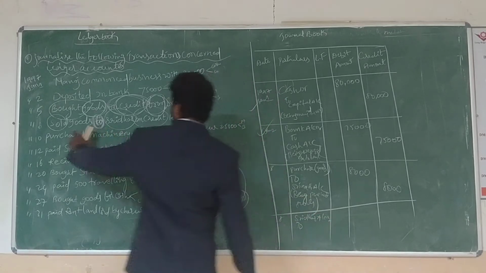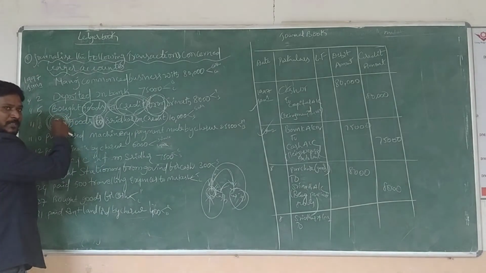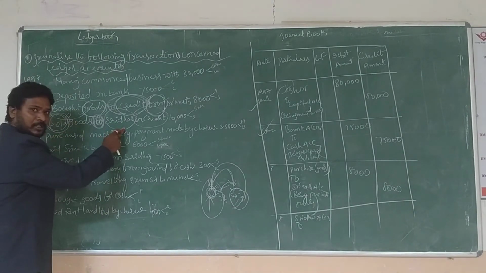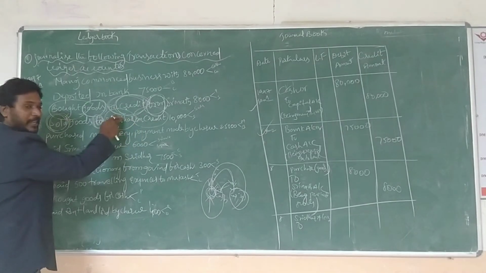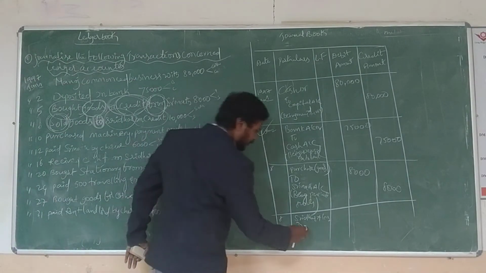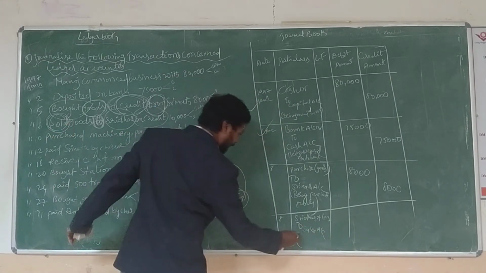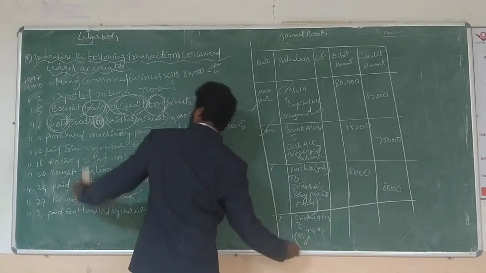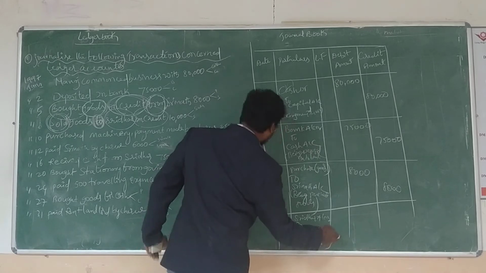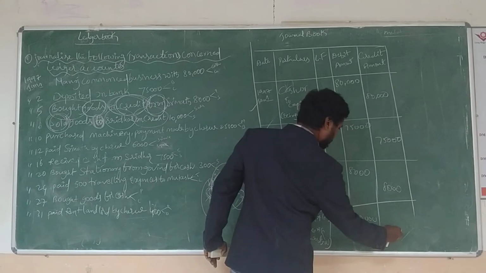For example, if we got cash, at that time we could not mention the name of Sridhar. So sold goods to Sridhar, sales account. Write down the same narration: being goods sold. How much? 10,000 and 10,000.